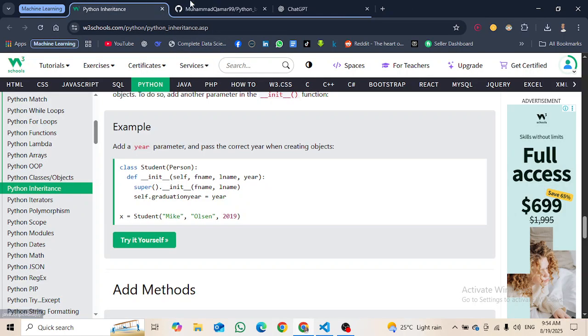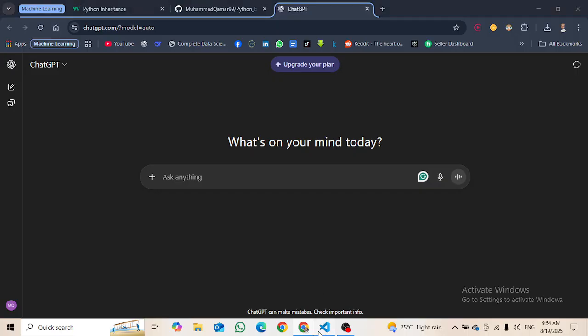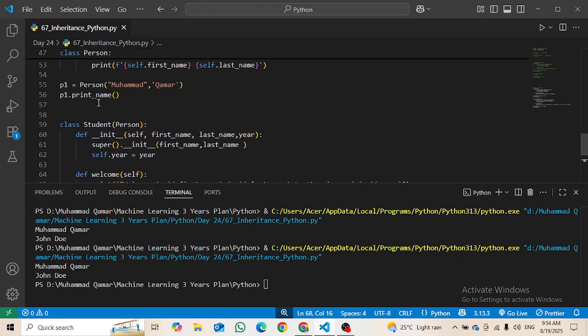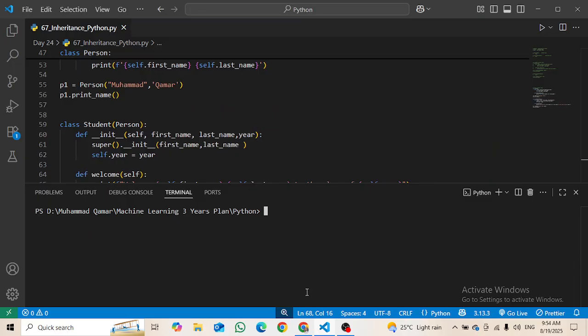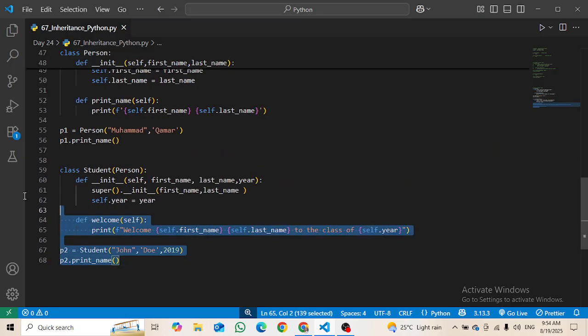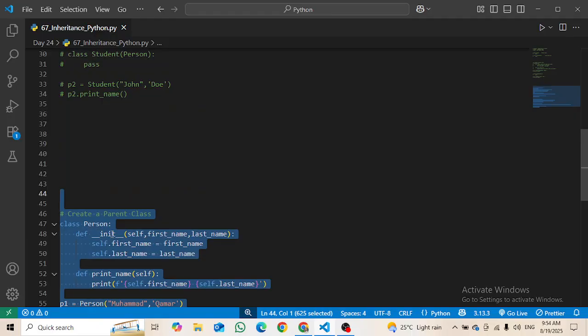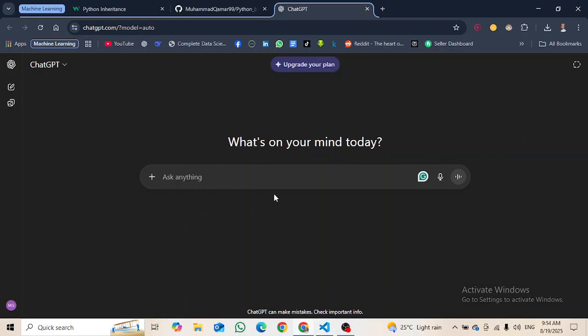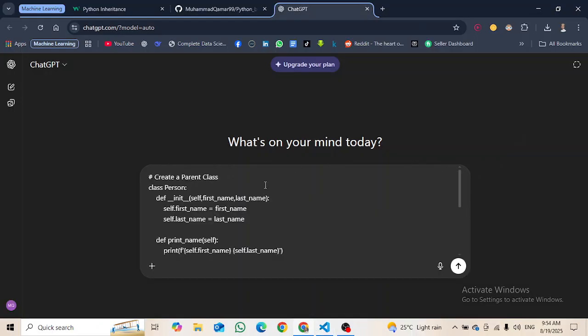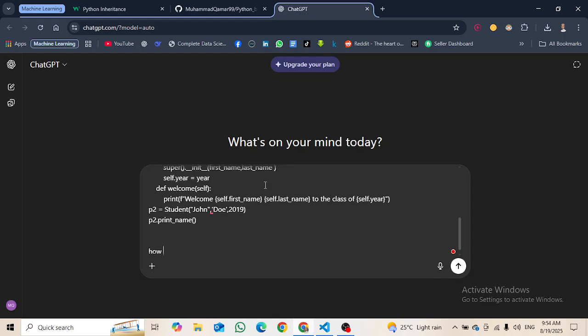The question I have right now in my mind is that I want to write it, but it is not mentioning it there. Just copy this line, paste it here, then ask how to print the desired thing.